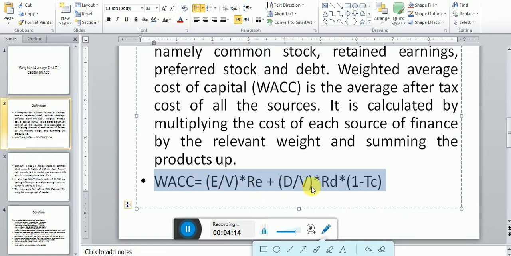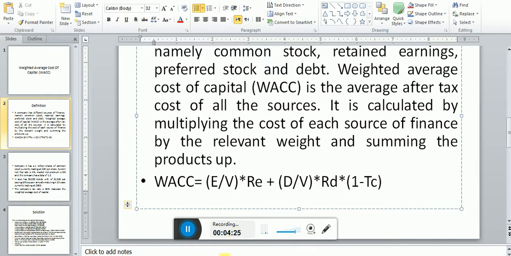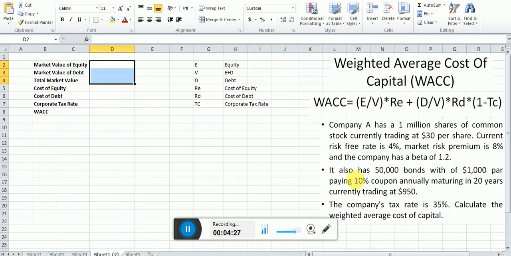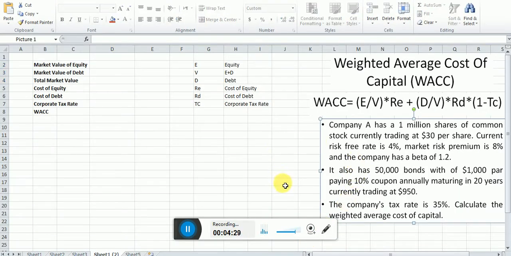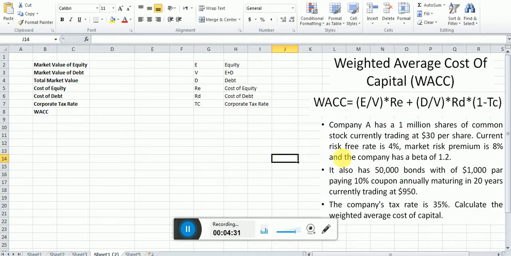This looks a little bit scary, but I'm going to make it very simple for you. Don't worry about it. Practically, I'm going to let you know how to compute the WACC. We have an example here in Excel. I have just copied it here. Here is a company that is trying to compute the WACC. First you should know the company has two sources of financing. One is equity, another is debt.